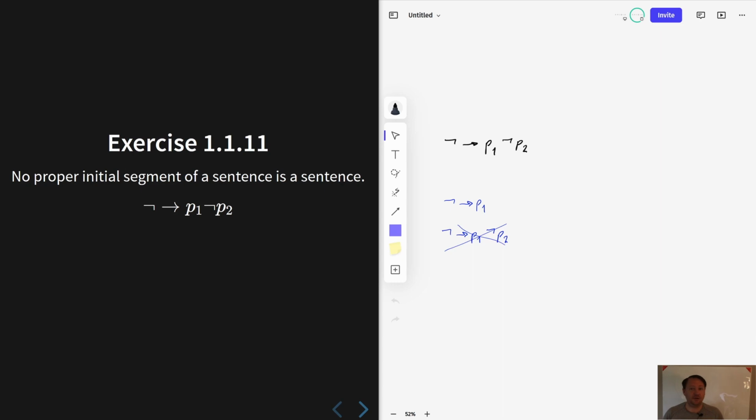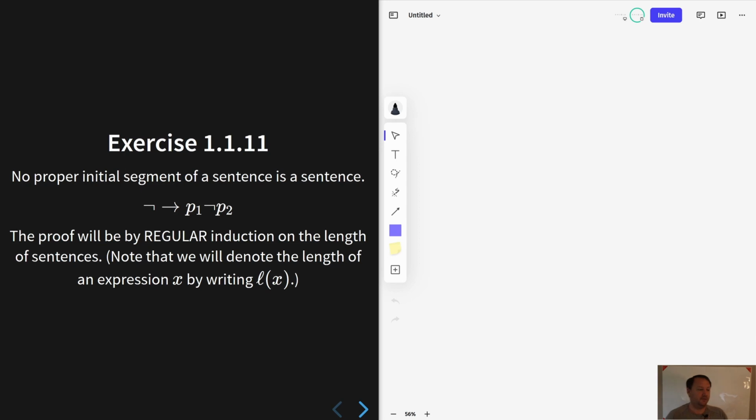The claim that we're going to be proving is that if you take a proper initial segment of a sentence, you do not have a sentence. If I were to take this proper initial segment of the sentence, that is not a sentence, and no other proper initial segment of this sentence is a sentence. We'll be proving that for all possible sentences.